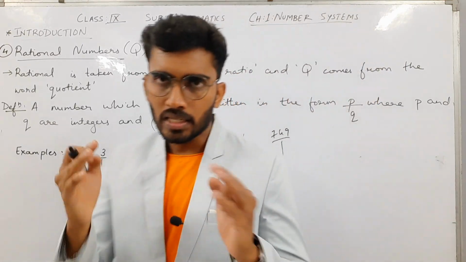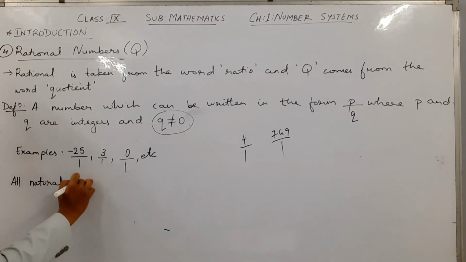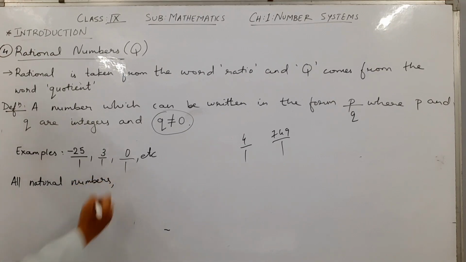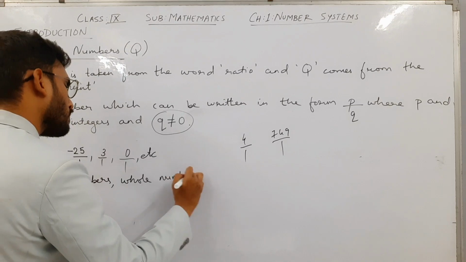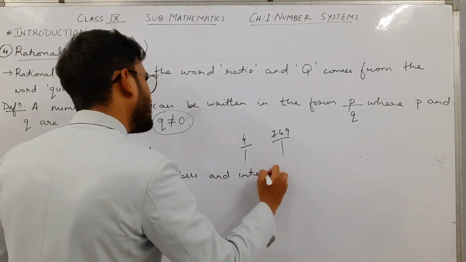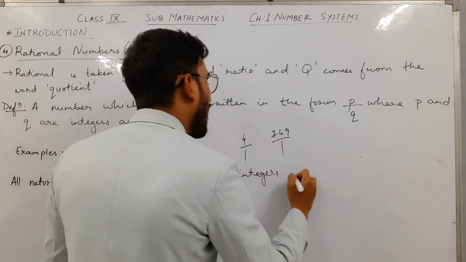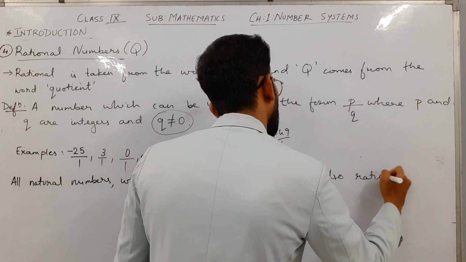That means the conclusion here is that all natural numbers, whole numbers and integers, the first three sets which we saw, are also rational numbers as well.